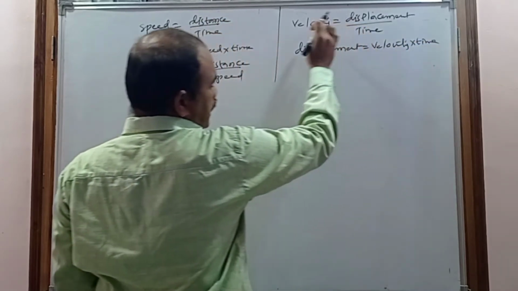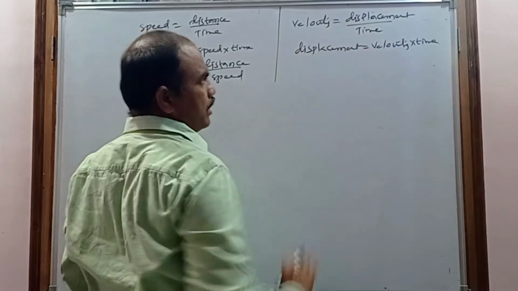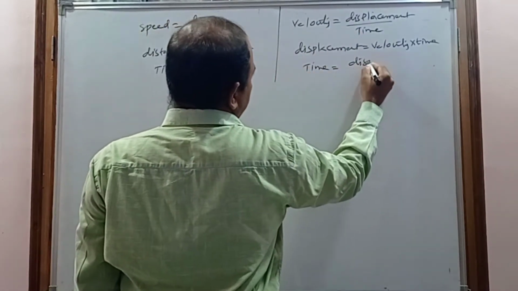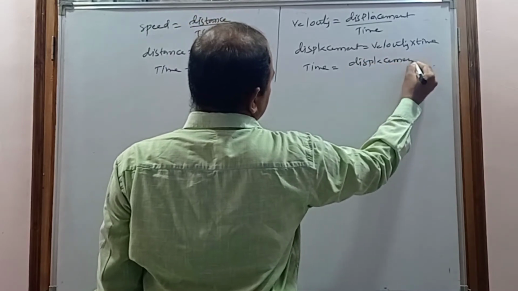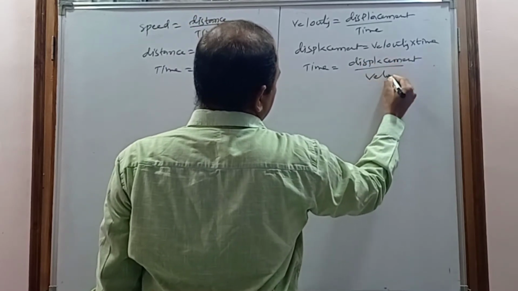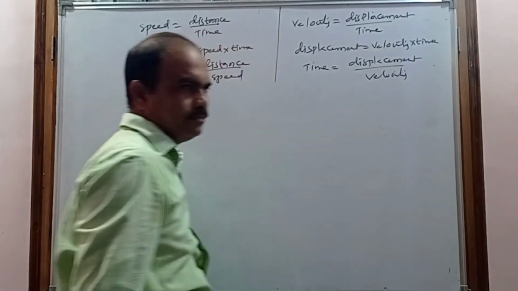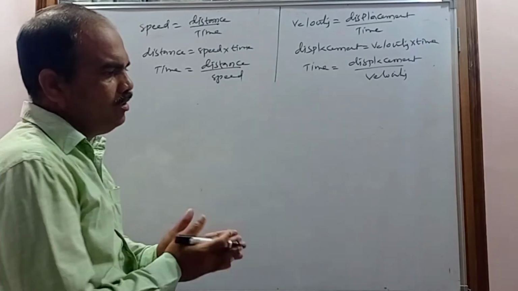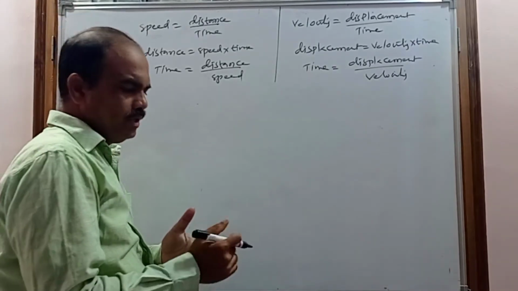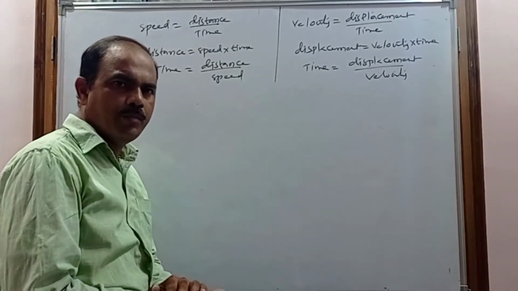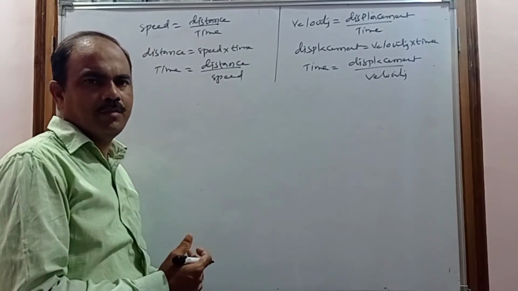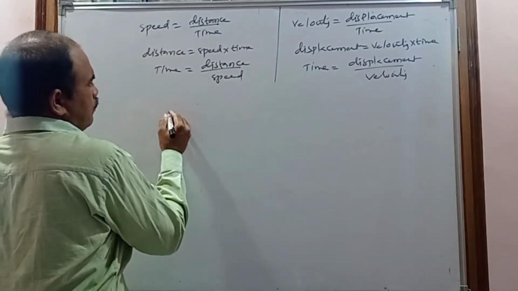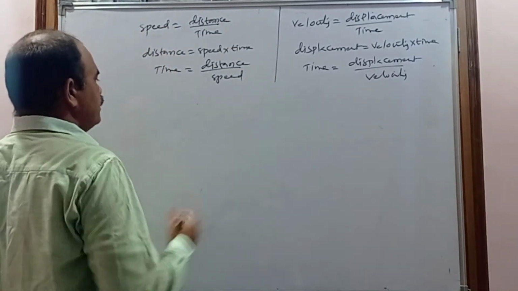If you know the displacement and velocity, how can you calculate the time? The time is equal to displacement by velocity. And you also have to know 1 kilometer equals how many meters, 1 meter equals how many centimeters, and 1 centimeter equals how many millimeters. While doing the problems, you have to know these things also.